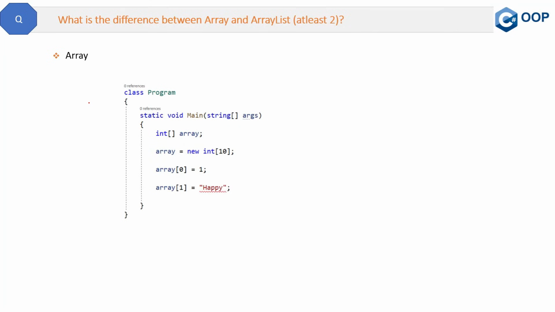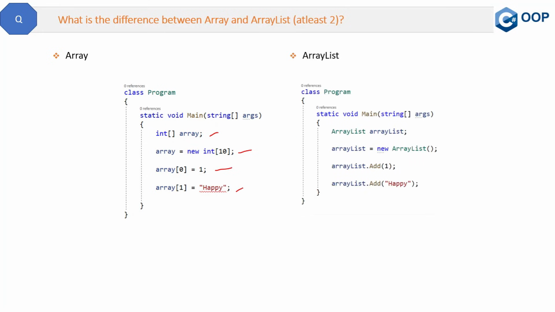So here is the code of the array. We are doing nothing but just declaring the array, creating the array and then assigning items to the array. Okay, so this is a simple array. And now the same thing we are doing with the array list. We are declaring the array list, we are creating the object of the array list, and then we are adding items in the array list. So those are the two codes. Now see what the differences are.